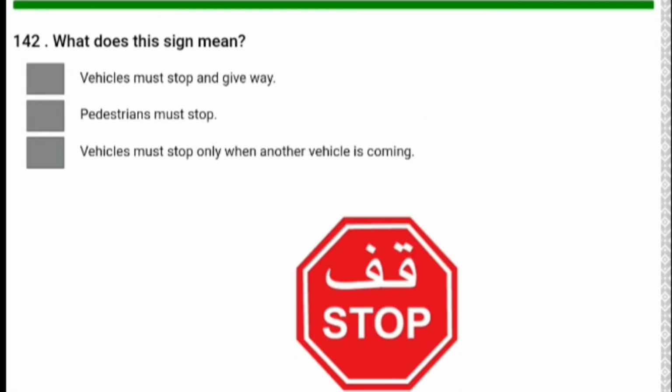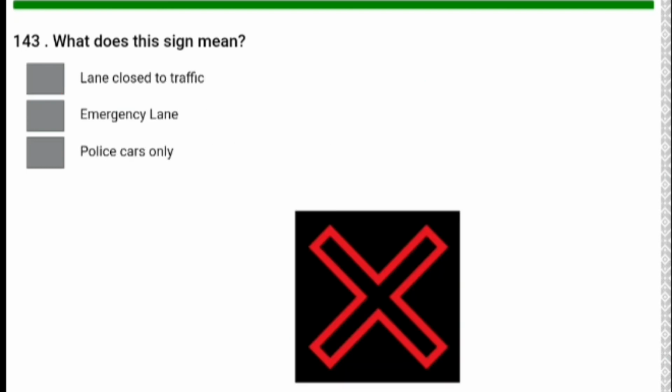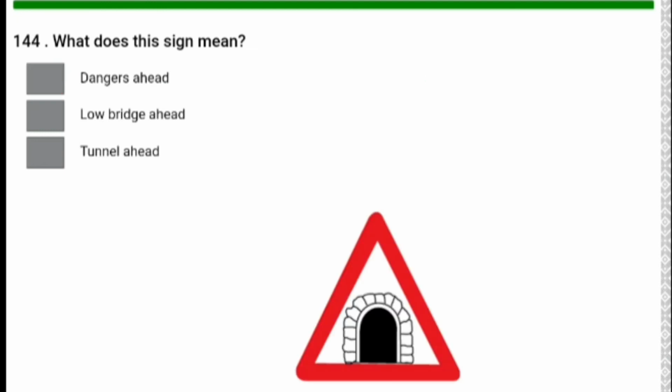What does this signal mean? Vehicles must stop and give way. Right, first one. What does this signal mean? Lane closed to traffic. Emergency lane closed to traffic. First one is the answer.